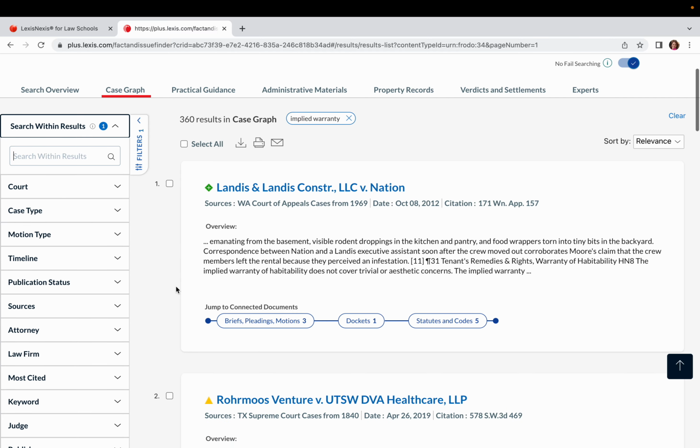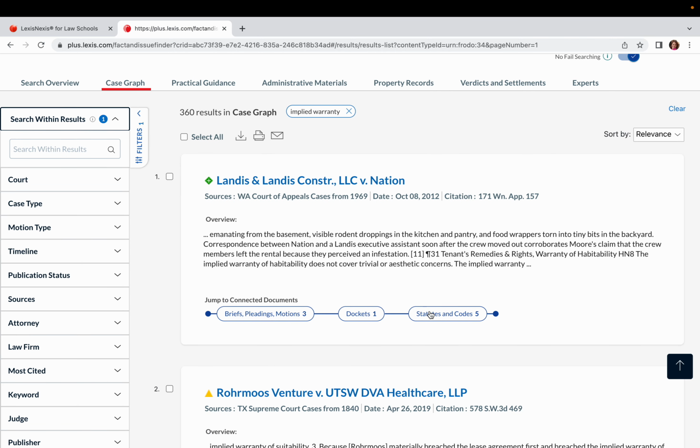So we've just dropped down and you can start to see here's some cases that are suggested to me. And then of course, with this particular case, it's on a current docket on the courts now, other briefs, pleadings and motions and statutes that are discussing this particular case.